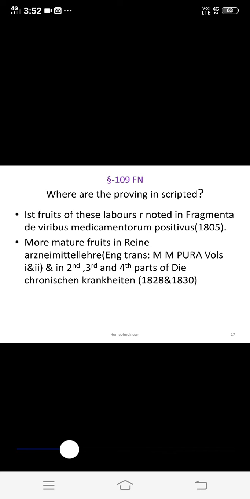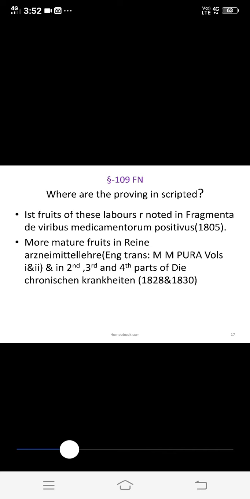So these are the sources of drug proving, where they collected the knowledge of drug proving. Understand what is given in footnote 109.